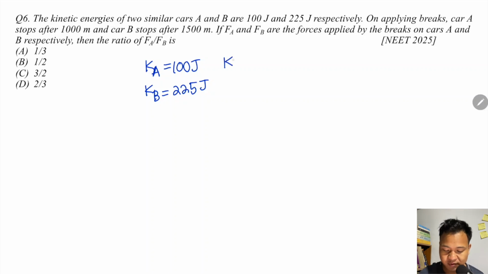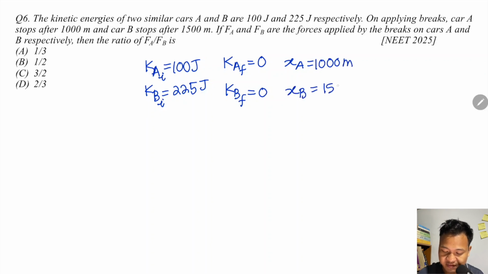So if they stop, then what is the final kinetic energy? K A initial, K B initial given. K A final is 0, and K B final is also 0. Displacement of A is 1000 meter, and of B is 1500 meter. If FA and FB are forces applied, FA is the force applied on A, FB is the force applied on B. We need the ratio of the forces.